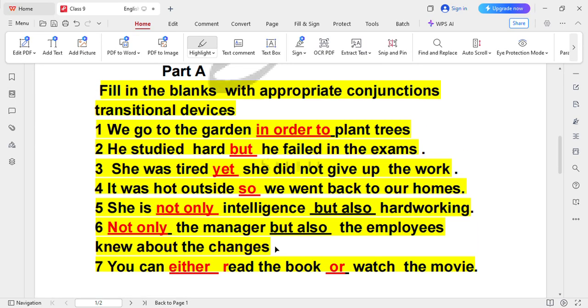Okay students, clear? Now what is the conjunction and what are the transitional devices? जो words, जो devices दो sentences को join करके एक sentence में properly engage कर दे, that is called the conjunction and the transitional devices. Clear students? If you have any query, कुछ नहीं समझ आ रहा होगा तो you can comment me in the comment section and you can ask your query or the question in the comment box.